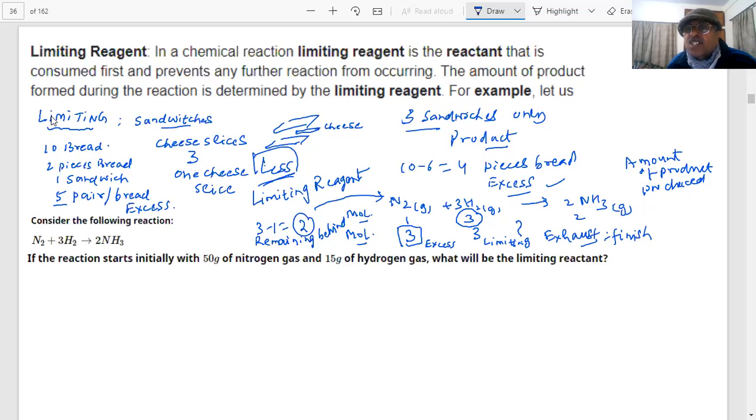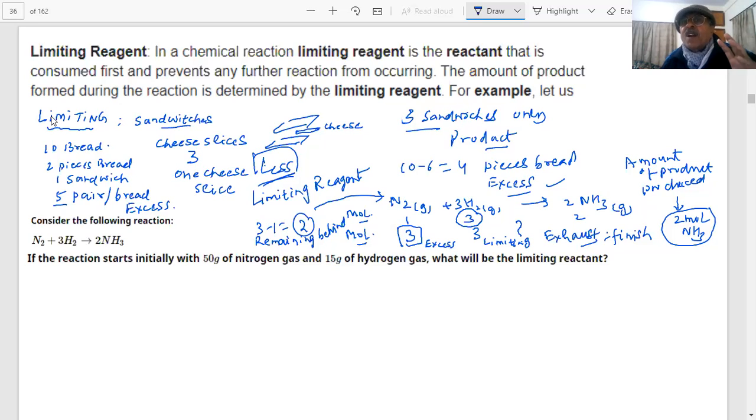So the maximum amount, or theoretical yield, you can get is: 3 moles of hydrogen produces how much? 2 moles of ammonia. So our answer is that 2 moles of ammonia will be produced, because you cannot produce more than the limiting reagent ratio allows; the limiting reagent limits the amount of the product. Clear? Any doubt?